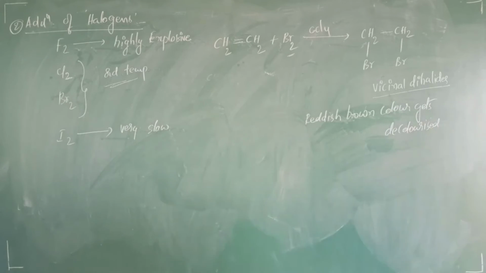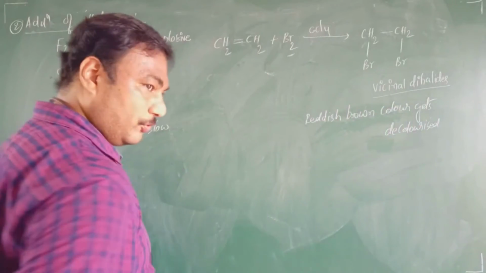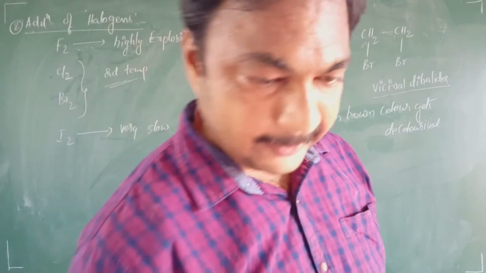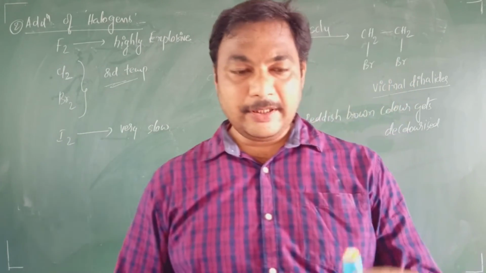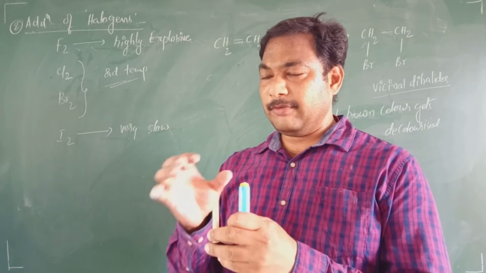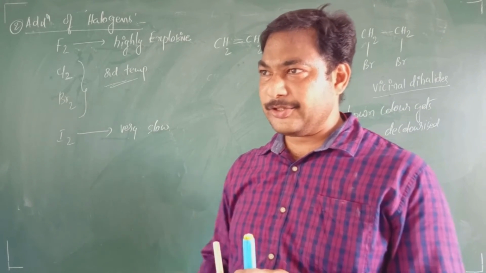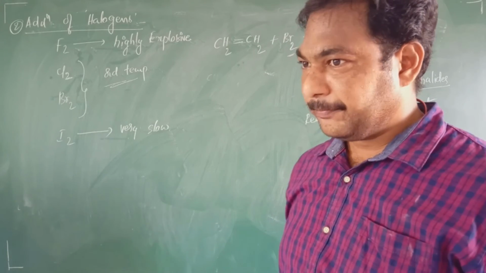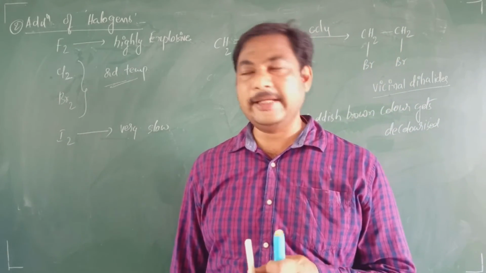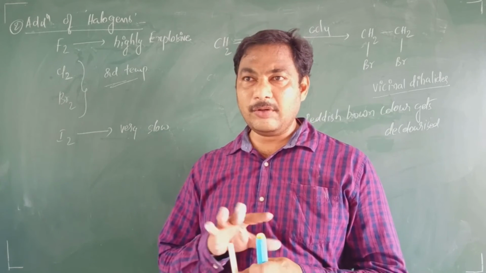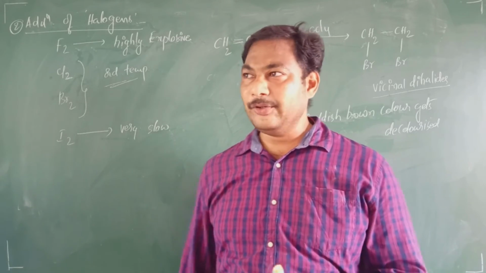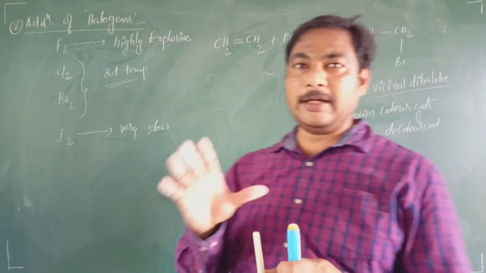Okay, students, right. Now, I have given 2 test tubes, let us say that this is one test tube, this is one more test tube. In one test tube alkane is there, in the other test tube alkene is there. I don't know in which test tube alkane and in which test tube alkene is present. To detect which one is alkane and which is alkene, what I will do is I will add bromine in carbon tetrachloride.